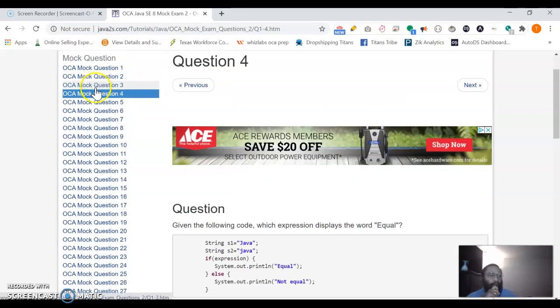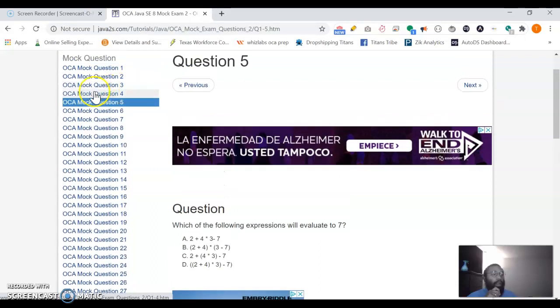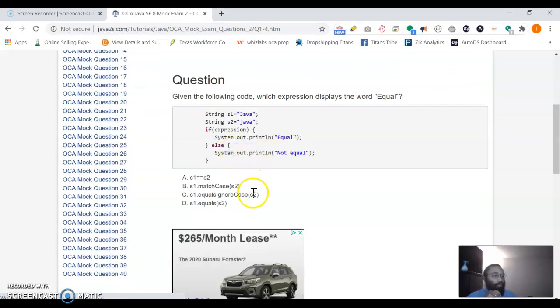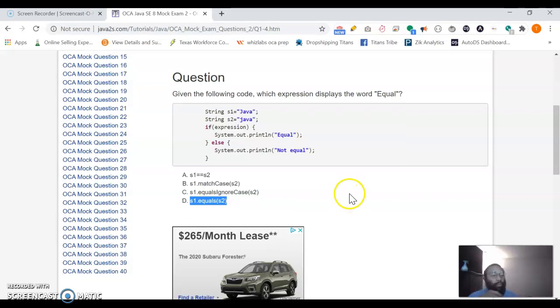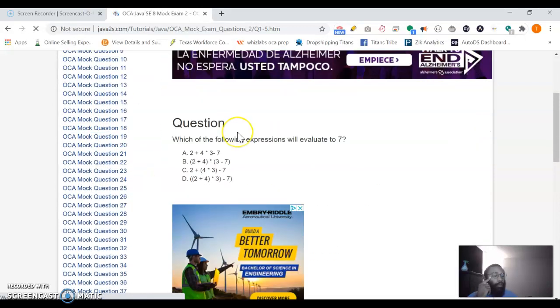Cool. All right, and so we're going to go to question 5. Just to reiterate, the reason why this one's correct is because it has this ignore case. Now, if both of these had a capital J, then dot equals would be perfectly fine because this is object equality. They're the same exact object. S1's pointing to the same one as S2 is. If you could draw it on a piece of paper, that's what it would present.